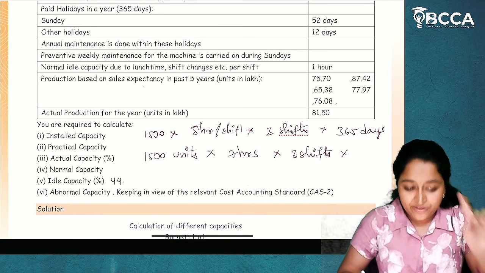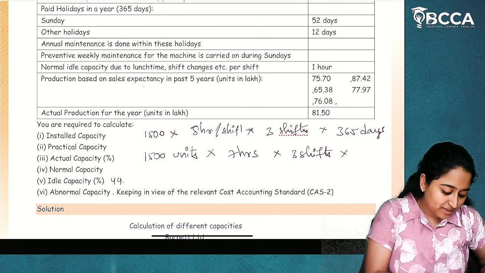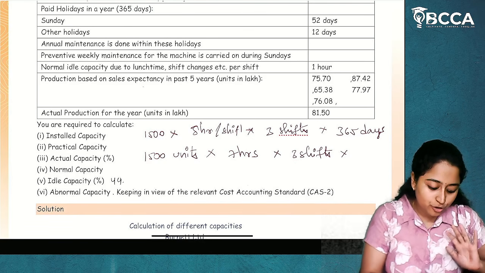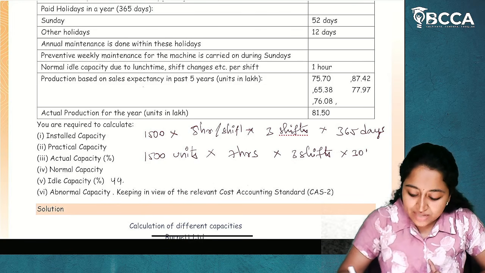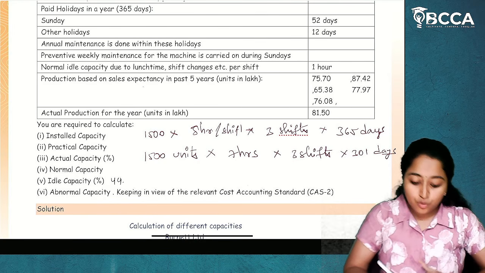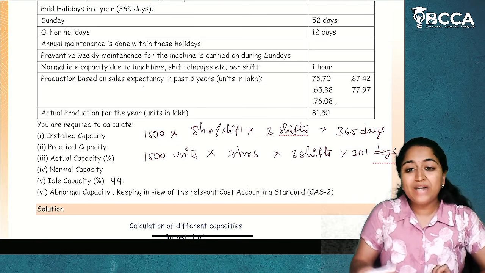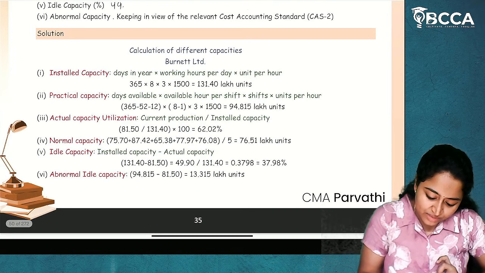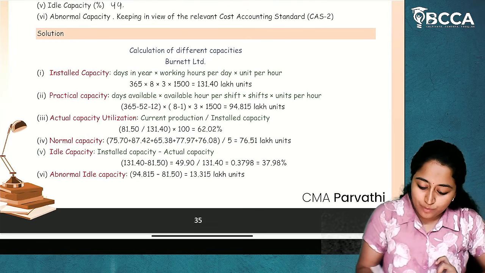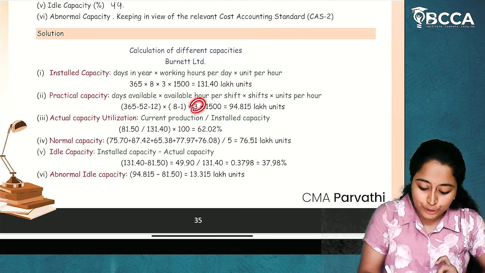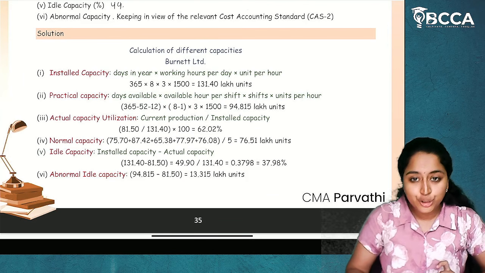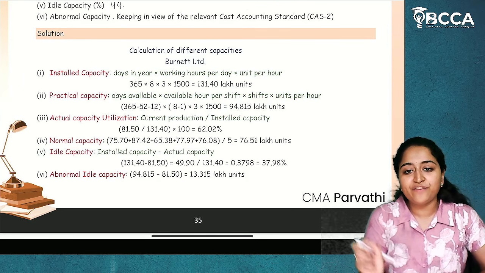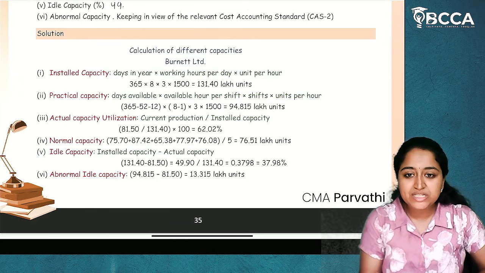Into are they working for 365 days? No. In 365 days, there is a gap schedule. 365 minus 52 days they are not working minus 12 days also they are not working. So the amount of days are 301 days. So, for this, if we do the calculation, whatever the capacity we get is called as practical capacity. See, 365 minus 52 minus 12, 8 minus 1, 7 hours into 3 shifts into 1500 units per hour. If we do it, we'll get 94.815 lakh units. I hope it is clear to you.